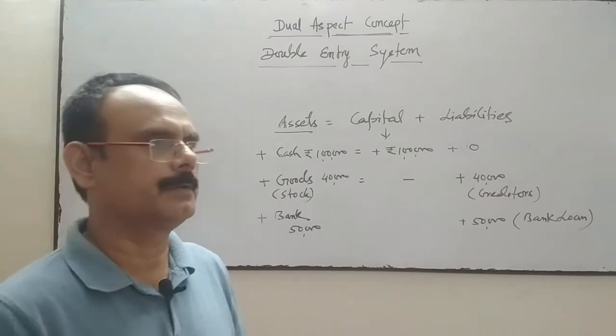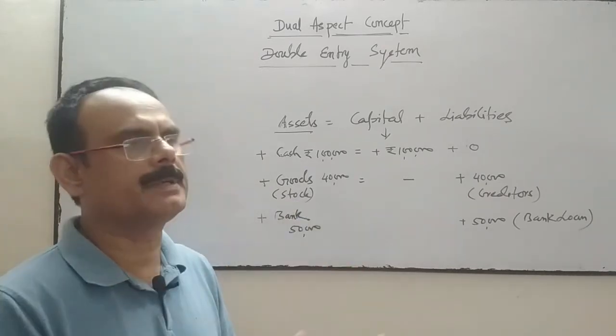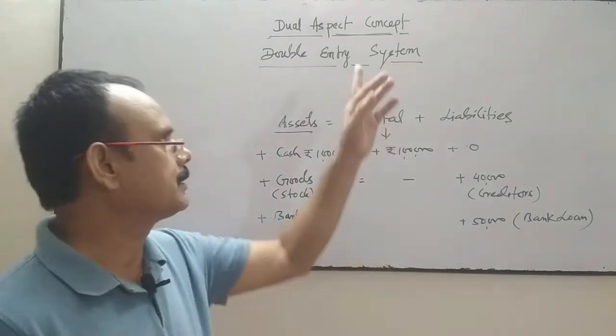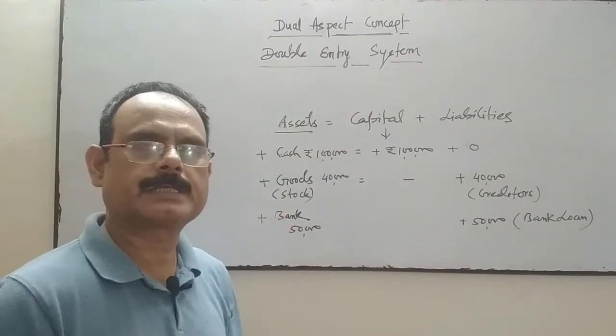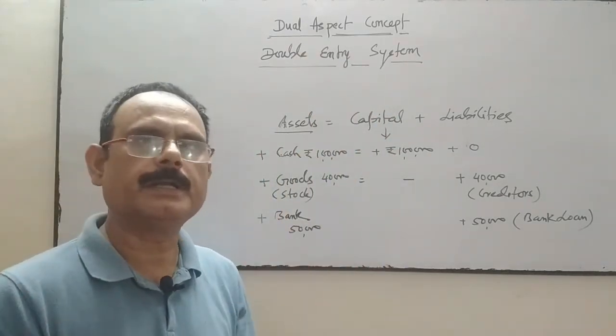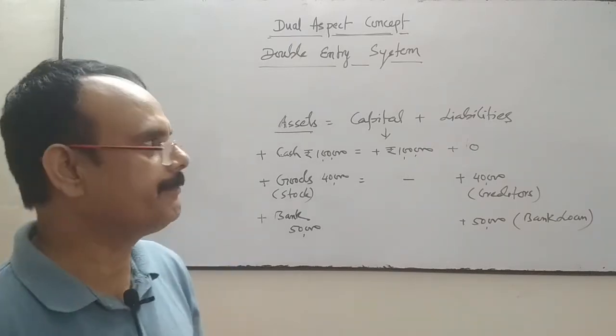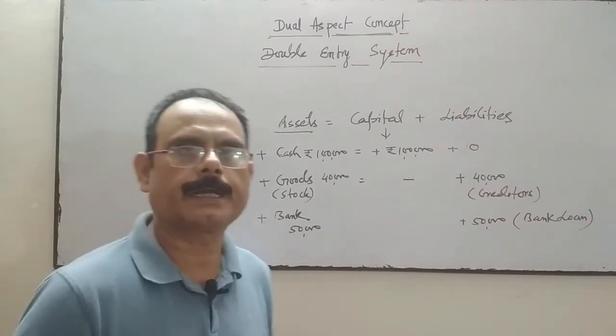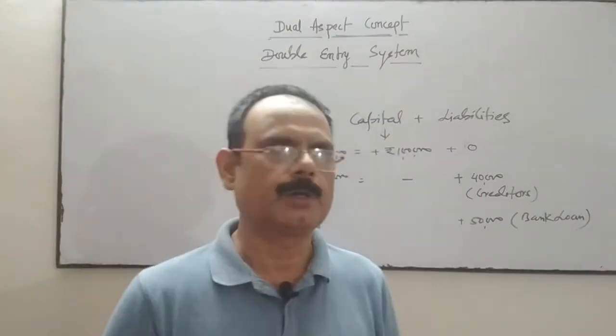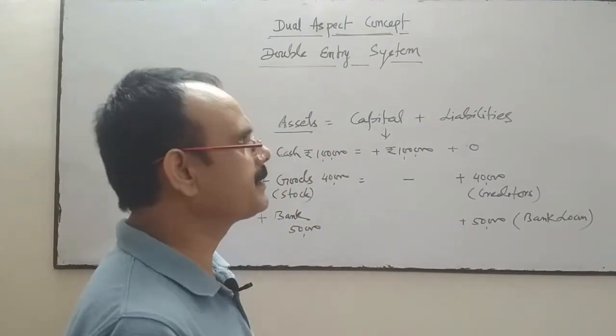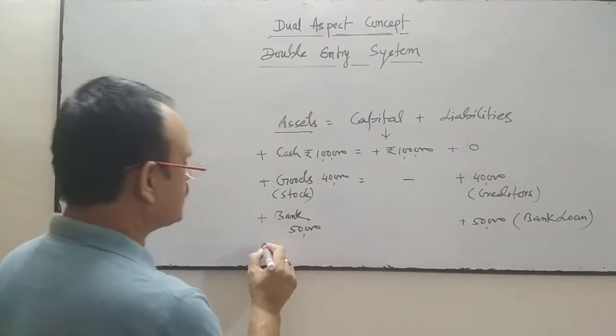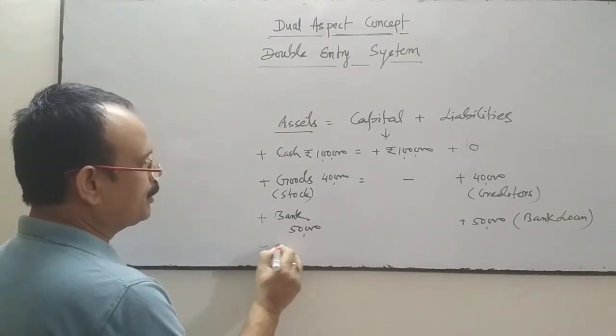So our accounting is totally based on this concept, the dual aspect concept, which is also known as the double entry system. It means every debit has a corresponding credit with the same amount. Salary paid: suppose we have paid salary of 20,000.